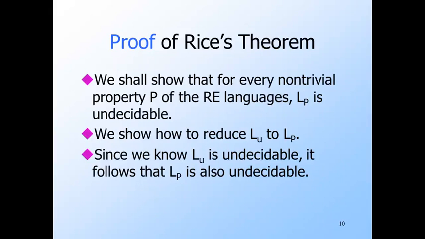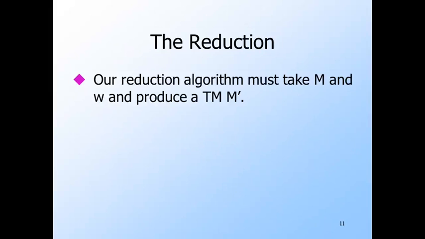The idea is that we can reduce L sub U to L sub P for any non-trivial property P. Then, since we know L sub U is undecidable, it follows that L sub P is undecidable. Here's how we reduce L sub U to L sub P. The input to L sub U is a Turing machine M and an input W for M. The output will be the code for a Turing machine M prime.